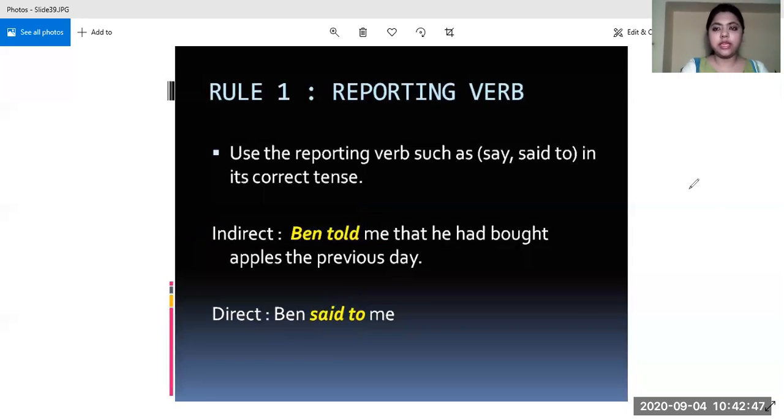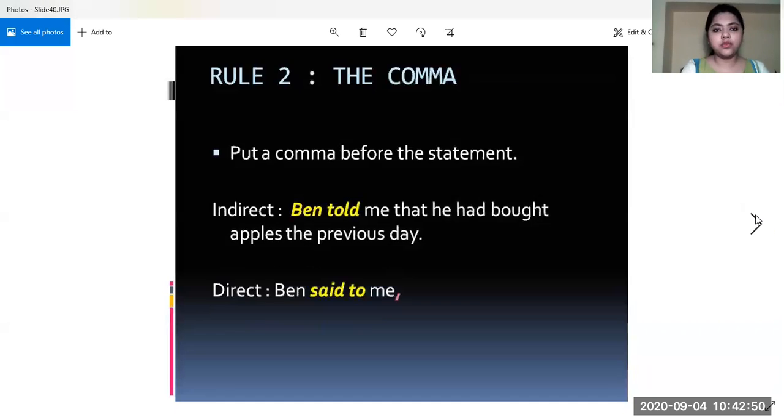Now let us move on and see what the next rule is. Now the second rule is comma. What do we do? We just remove this that and place a comma. Right? This is the indirect speech, and we are working on the direct speech. So what all we have done so far? We wrote the subject as it is. We converted told into said to me. Okay, we made the changes in the reporting verb, and then there has to be a comma in the direct speech. So we inserted a comma over here. All right.